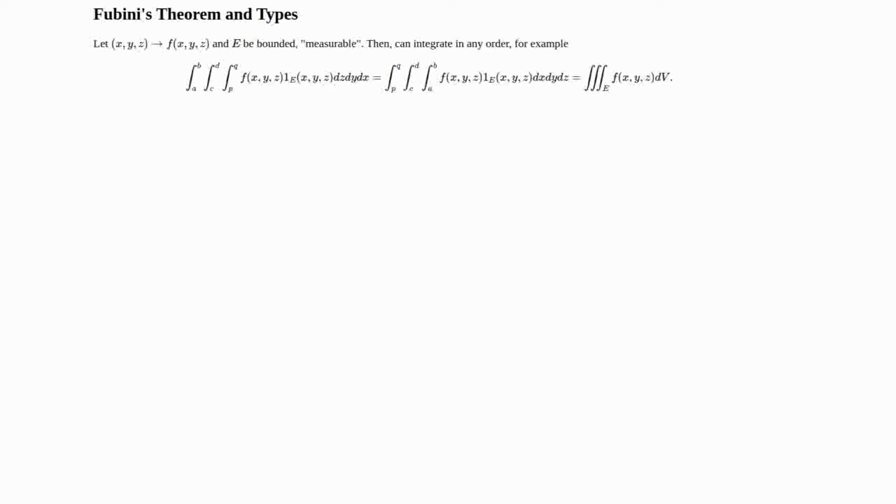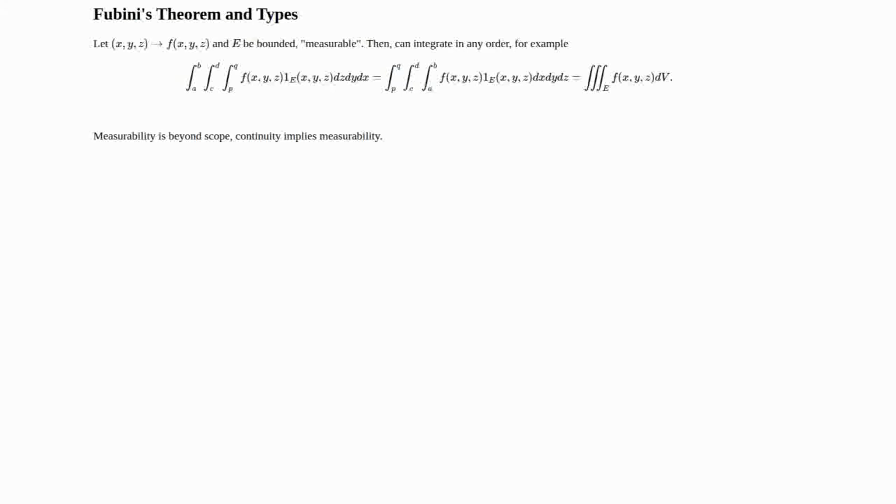But we could reverse the order. We could do x first, then y, and then z, or any of the 6 different possible combinations, and all of these are equal to the integral that we just defined over the 3-dimensional region E of f(x, y, z) dV.